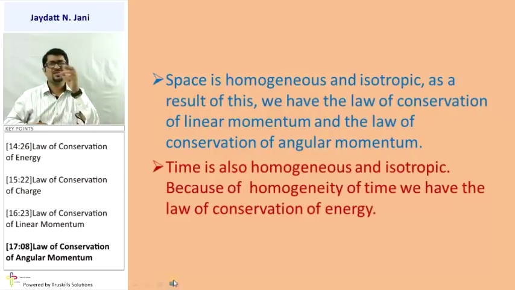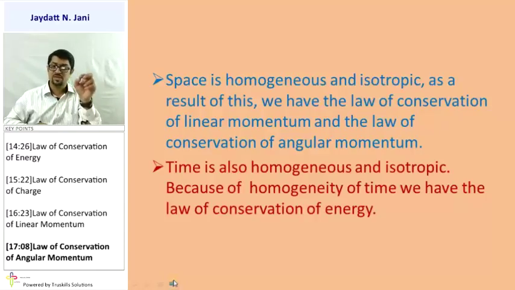Homogeneous means it is the same everywhere. Isotropic means that layer by layer it has the same characteristics. From this we can say that the law of conservation of momentum and the law of conservation of angular momentum hold because space is considered homogeneous and isotropic, while time is considered homogeneous.